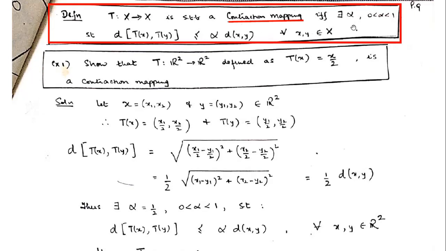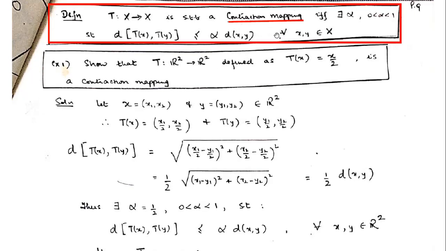Using this condition that alpha is strictly less than 1, can I say further that this is strictly less than 1 times the distance between x and y, that is, d(x, y)? So the distance of the image points, which is less than or equal to alpha times the distance, is strictly less than the distance d(x, y).